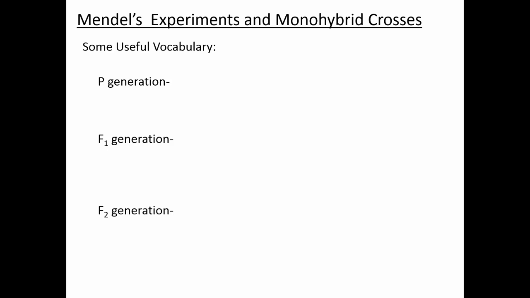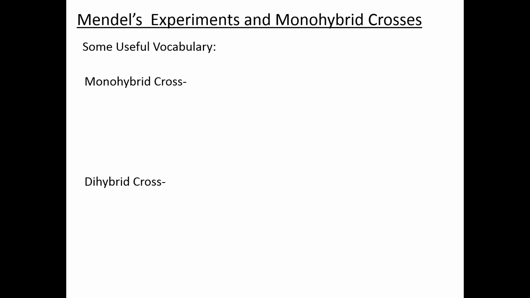Okay, so this is just useful for knowing the different generations in a genetic cross. When you're setting up an experiment, you can have a P generation, an F1 generation, an F2, and conversely, you can have some experiments that will have an F3 generation.